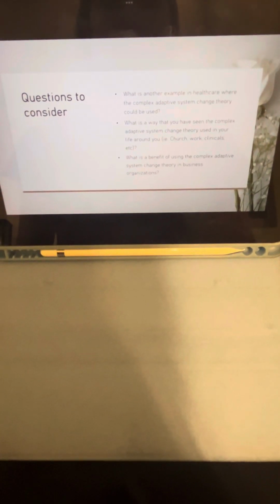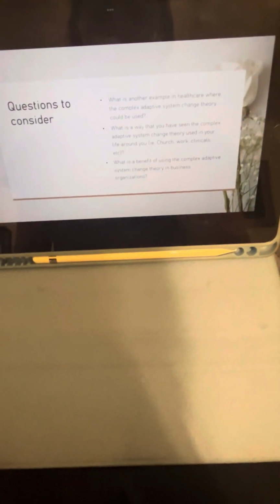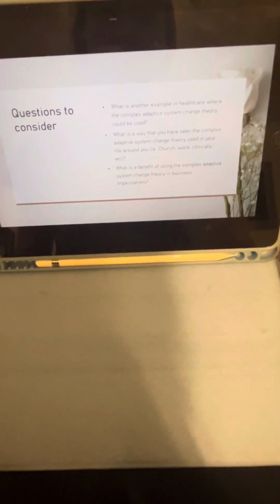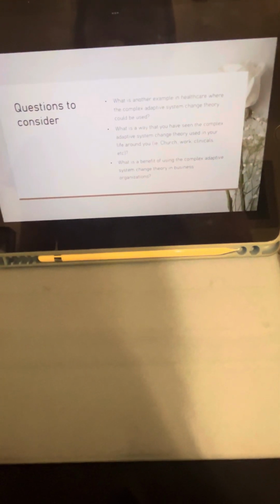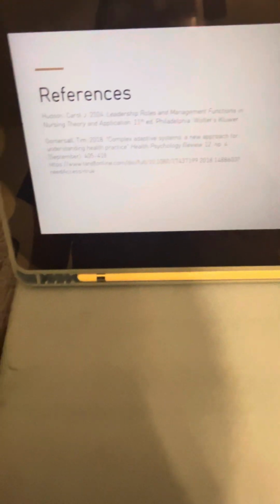What is another example in healthcare where the complex adaptive system change theory can be used? What is a way that you've seen the complex adaptive system change theory used in your life around you? Could be church, work, clinicals, etc. What is the benefit of using the complex adaptive system change theory in business organizations? Those are the references that I used.